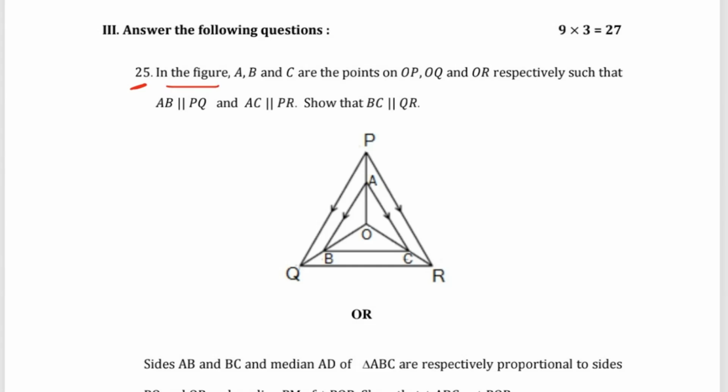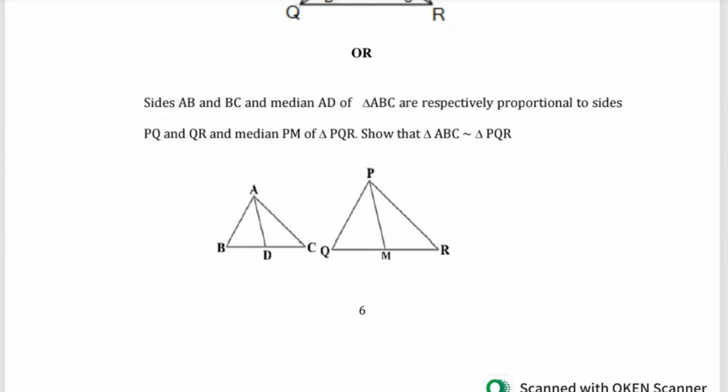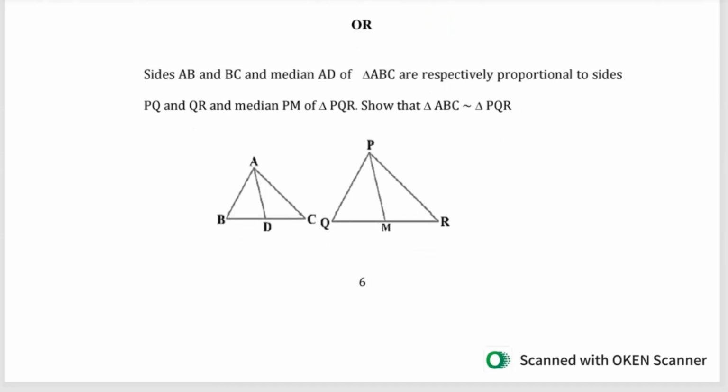Question number 25. In the figure, A, B, C are points on OP, OQ, OR respectively, such that AB is parallel to PQ and AC is parallel to PR. Show that BC is parallel to QR. Or you can write the optional question for this: sides AB and BC and median AD of a triangle ABC are respectively proportional to the sides PQ, QR and median PM of a triangle PQR. Show that triangle ABC is similar to triangle PQR.